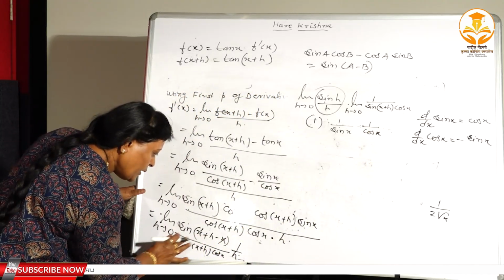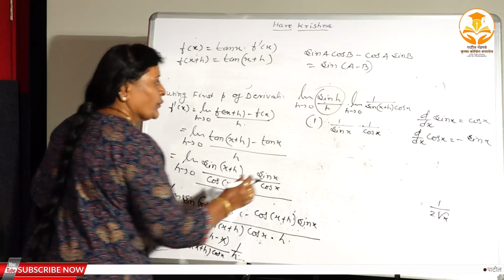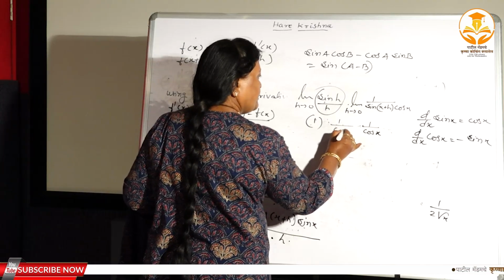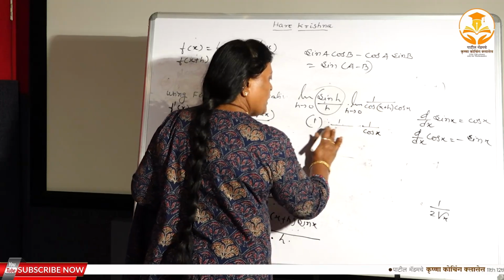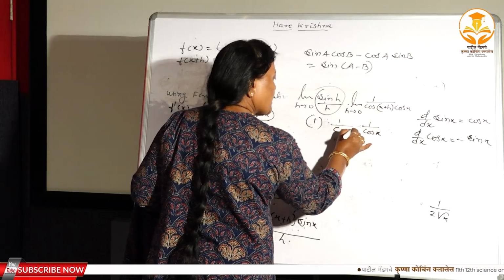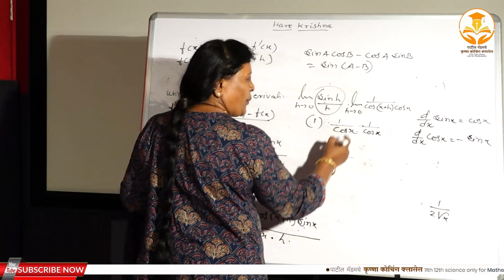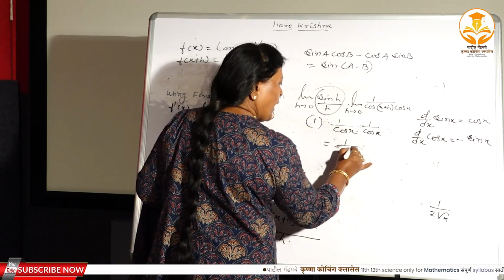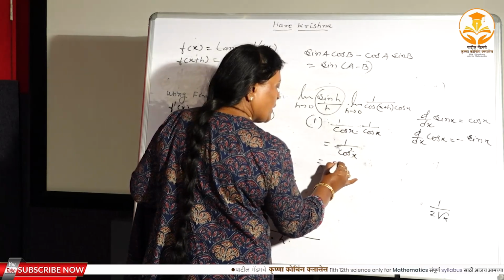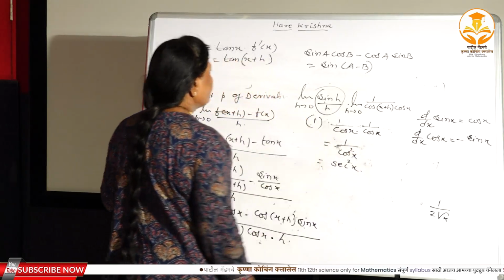Sorry, here we want cos, here again cos, here cos, cos x plus h, here also cos x plus cos x. Again 1 upon cos x, 1 upon cos x, that is nothing but 1 upon cos square x, and 1 upon cos square x, it is nothing but sec square x, right.